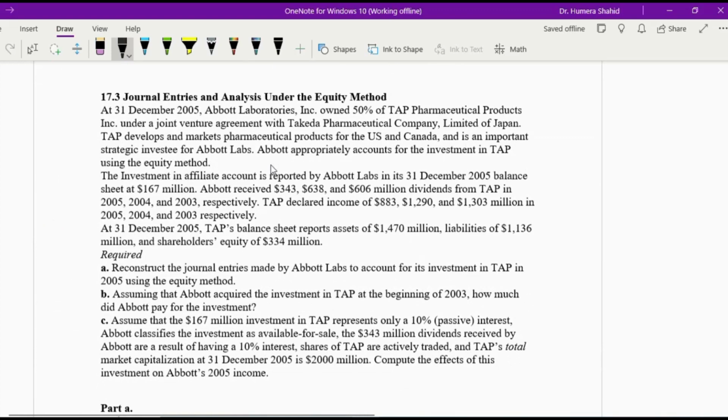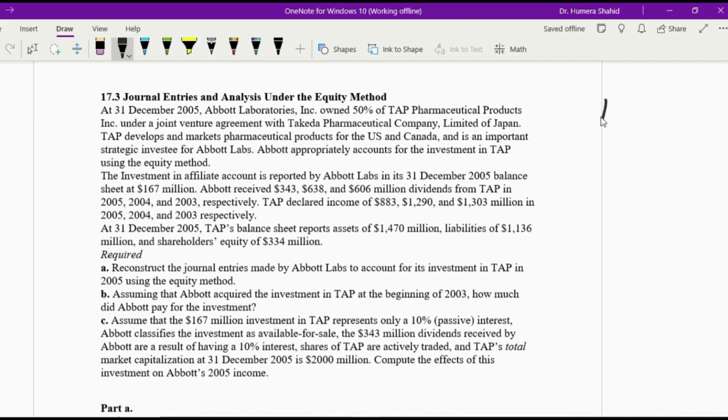In this question we have different parts to solve, so let's read it out. At December 31st 2005, Abbott Laboratories Incorporated owned 50% of TAP Pharmaceutical Products Incorporated under a joint venture agreement with Takeda Pharmaceutical Company Limited of Japan. Now what is happening?